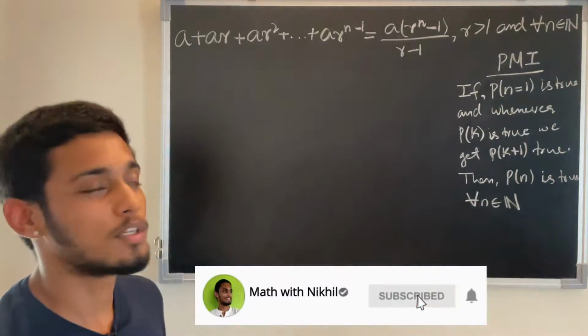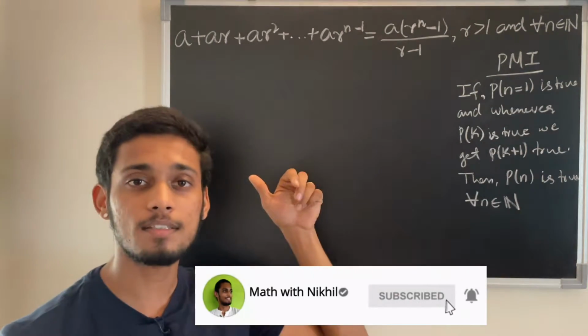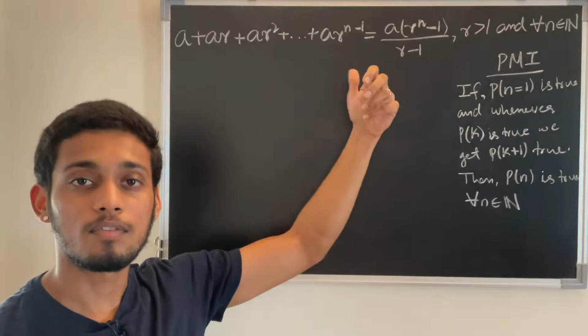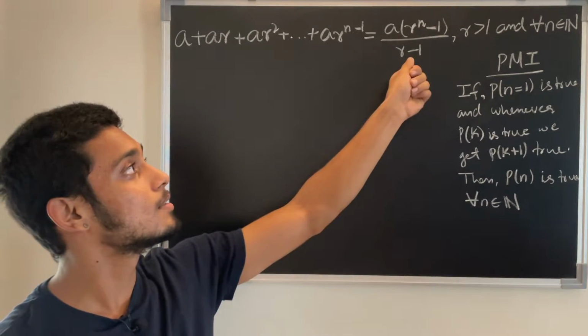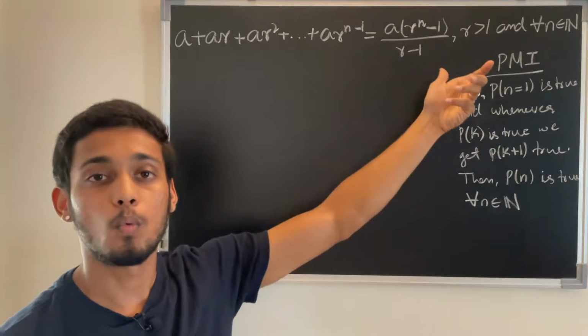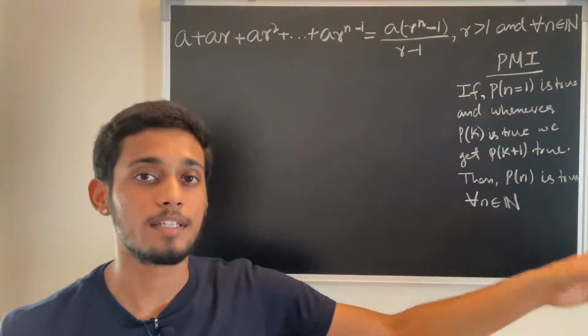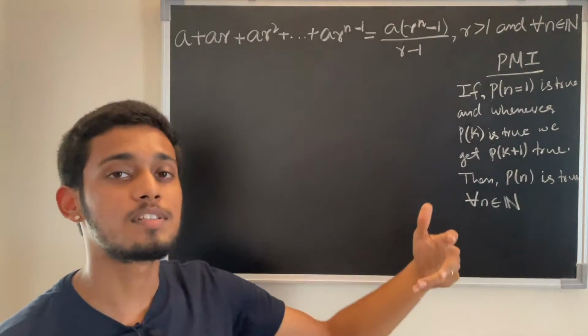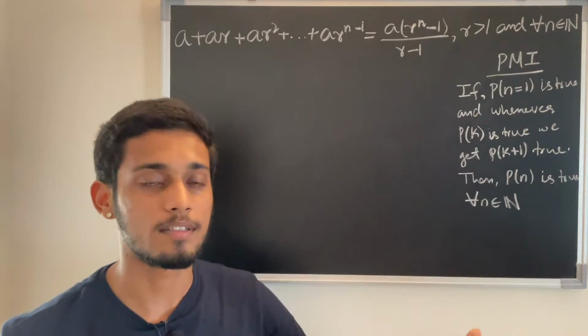Hello friends, so now we are seeing the sum of a geometric series when we have the common multiplier of the sequence as a number which is greater than 1. Yeah, so it's a growing series. So we know that this formula is true for the sum of a series up to n terms, geometric series.